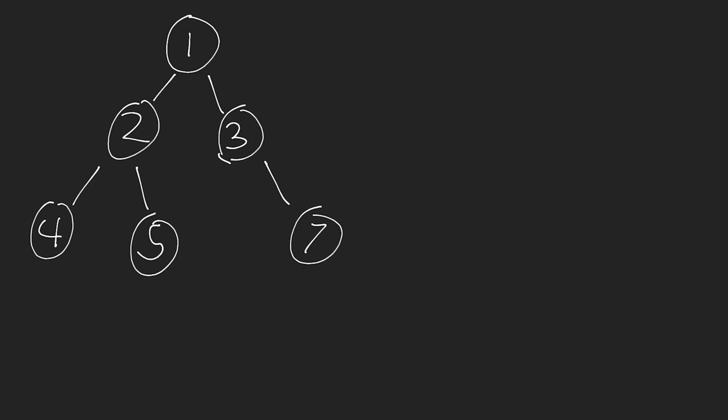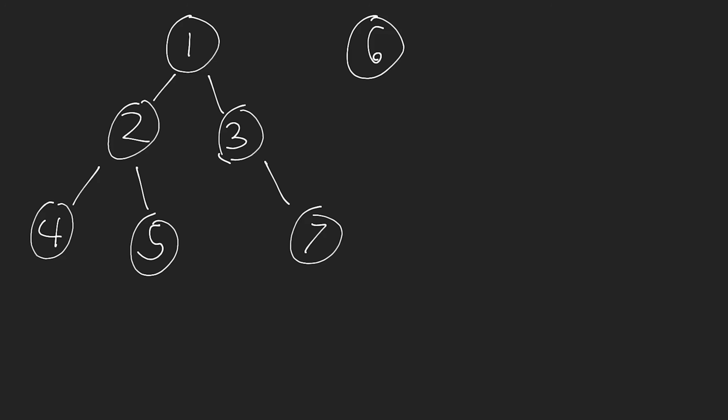Regardless, the question that I kind of want to ask you here and that we're going to go through is how we would insert the node 6 in the correct position here, which is the first kind of empty position that's available, okay? Now there's about a million questions I could come up with related to binary trees, but this will show you a basic insertion order, okay? So how do we go about inserting 6 into this binary tree? And what is the time complexity of that operation going to be?